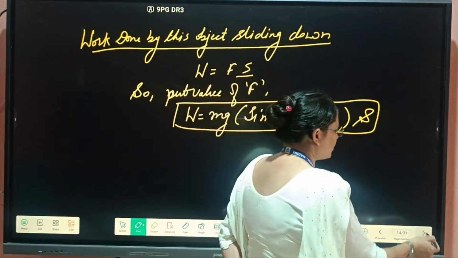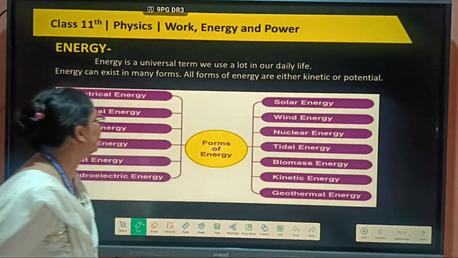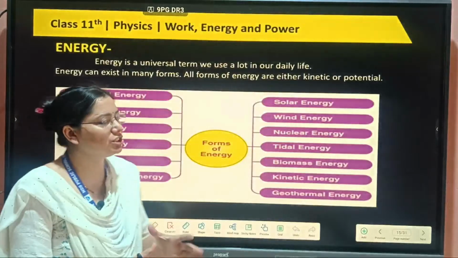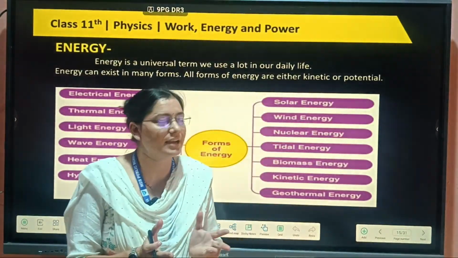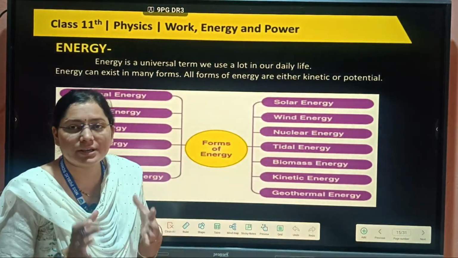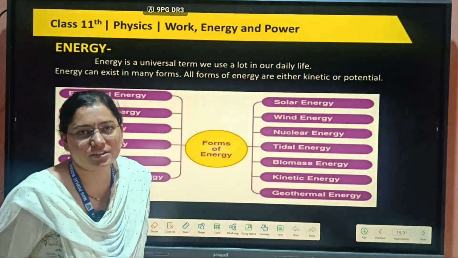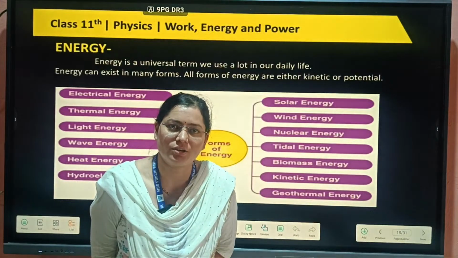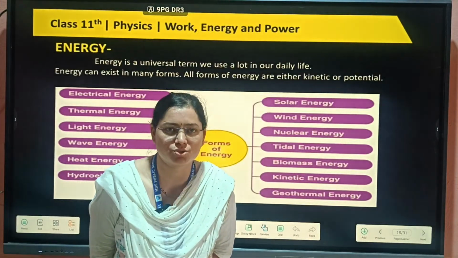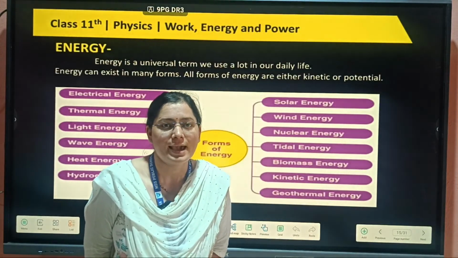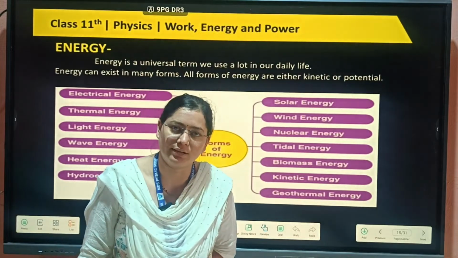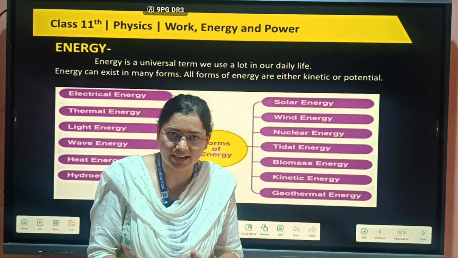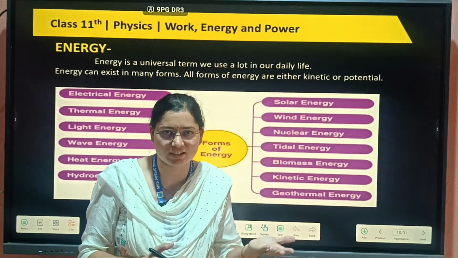Now the next topic we are starting is energy. In daily life we are using energy, in different forms. Work done is always stored in the form of energy. We discussed that the unit of work done is the joule, and the unit of energy is also the joule. How much work is done depends upon the energy. If there is energy, then work can be done.